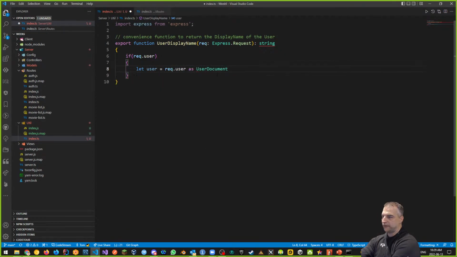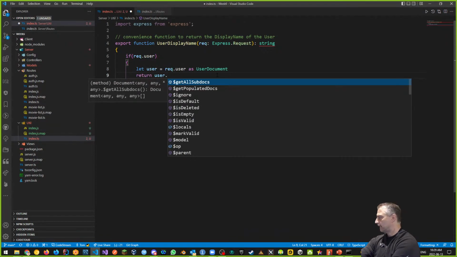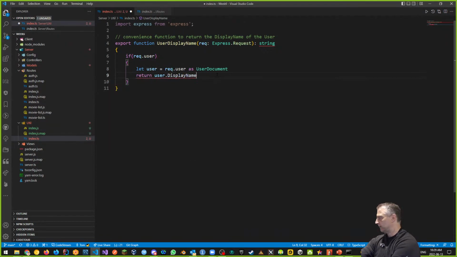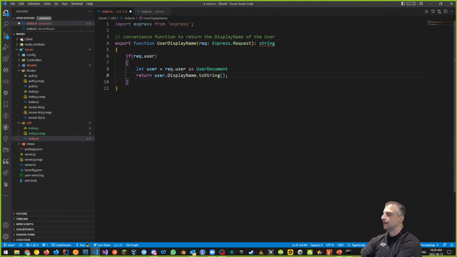Remember that user document we defined earlier? That's what I wanted to define it as. And I want to return the user dot display name. Here, look at that, right? And I want to cast it to string. So what this does is it will return the display name of the user as a string.